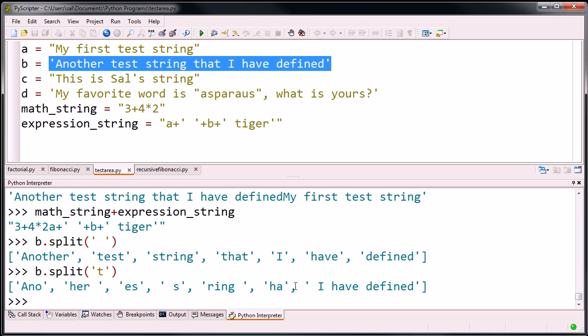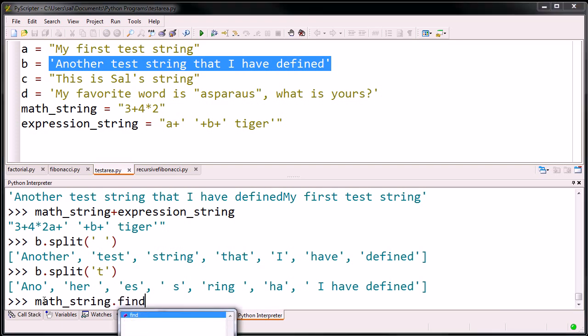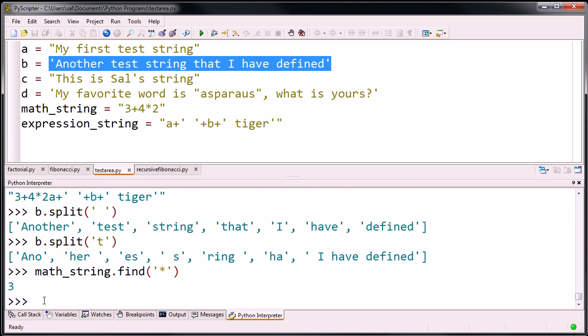So, very fascinating things. You can do things like finding where a character is in a string. Let's try the math string. I want to find in the math string, using one of its methods, that asterisk. Another word I have trouble saying. So find the asterisk. Tell me which character, if any, has an asterisk in it. It tells us the third character does.